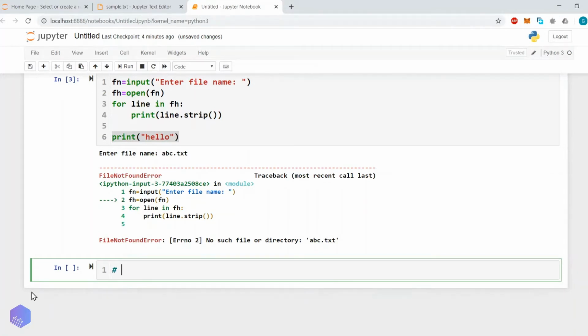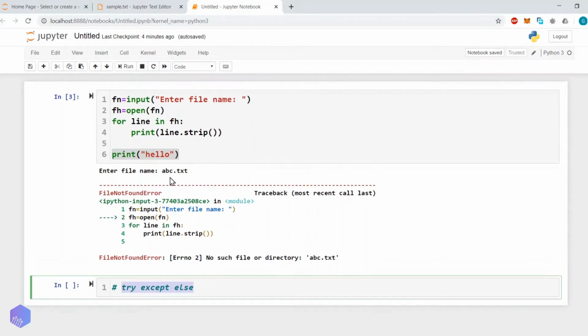In the same way, in Python we have keywords: try, except, and else. First we will go with try and except, and then we will go with try, except, and else. Now let's convert this same program into an exception handling program.